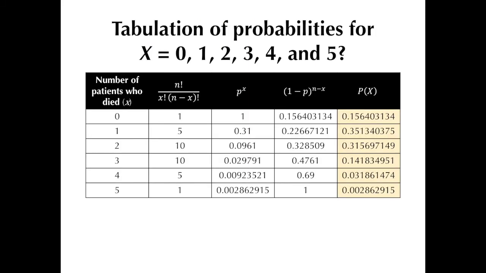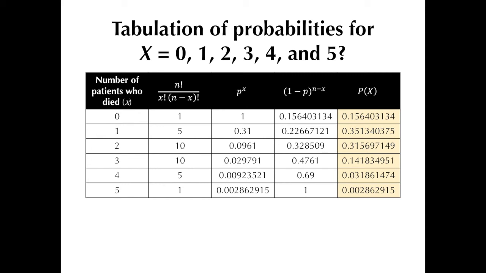Now, recall that N is the number of patients who were randomly drawn from the population of ARDS patients ventilated with low tidal volumes. X, on the other hand, is the number of patients in that randomly drawn sample that experienced the event of interest, which is death. Recall that we previously tabulated all the resultant probabilities for all possible discrete values of X given an N of 5. It is important to note that the probabilities here in the last column are not cumulative probabilities.